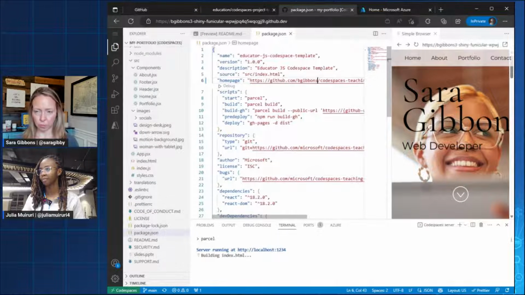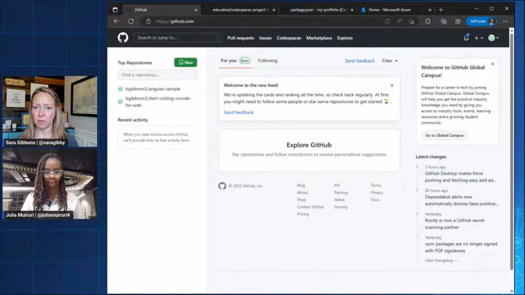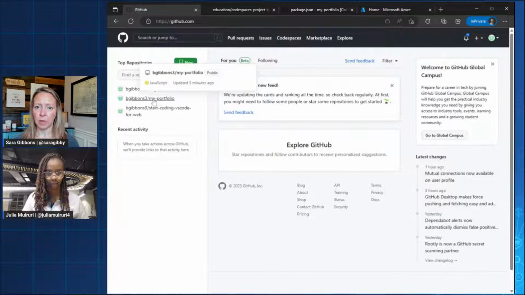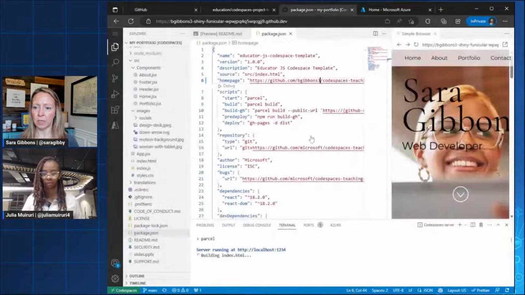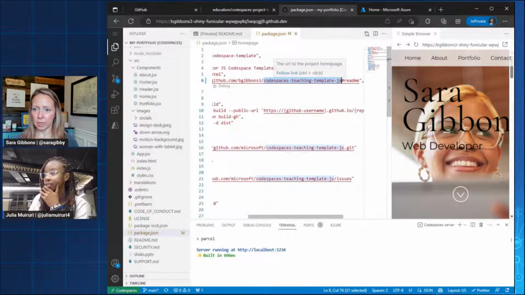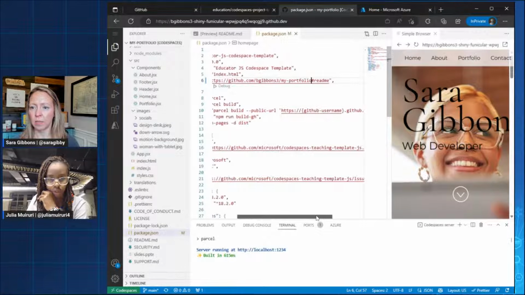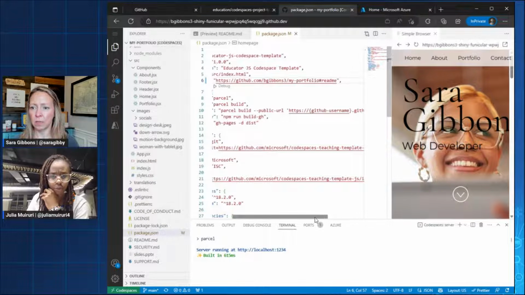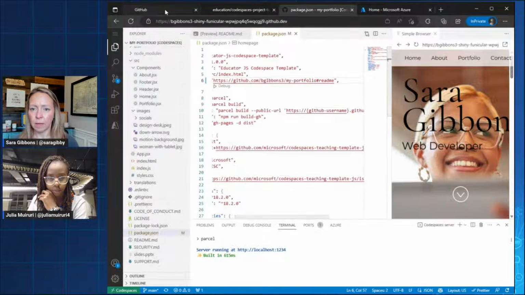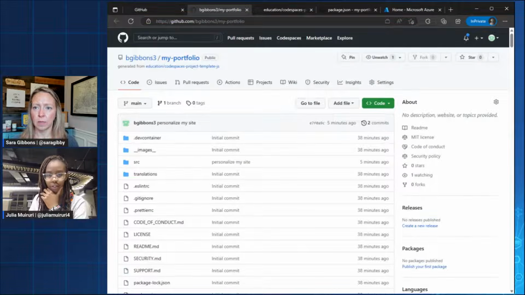B Gibbons 3. I'm just going to check that back on GitHub just to make sure. Yep, B Gibbons 3 is my right account. There's my portfolio site. And so I've got the account updated, and I'm assuming this needs to be my portfolio. Did I get that right, Julia? Yep. Great. Let's just confirm the name of the repository again. Here we go. This one. Okay. Yeah, it looks good.